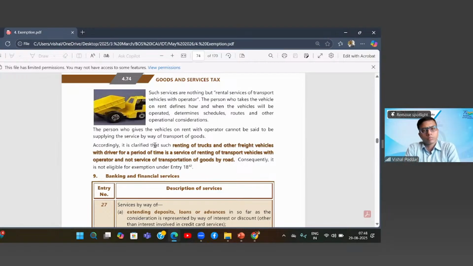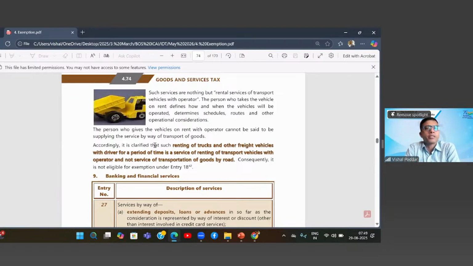Accordingly, it is clarified that such renting of trucks and other freight vehicles with driver for a period of time is a service of renting of transport vehicle with operator and not service of transportation of goods by road. Consequently, it is not eligible for exemption under entry number 18.